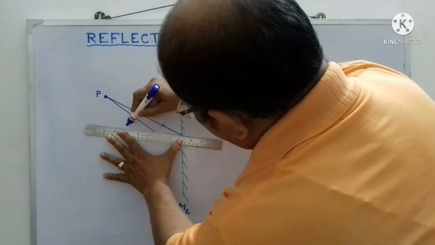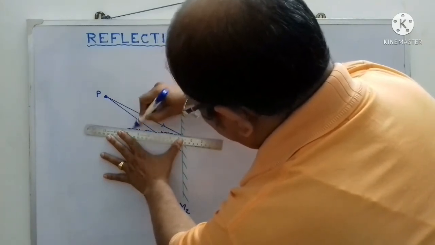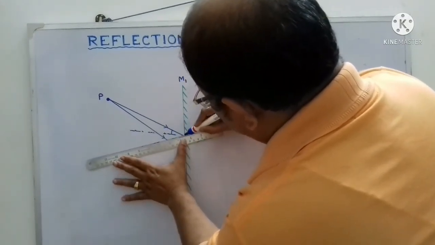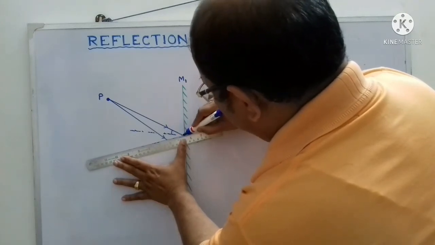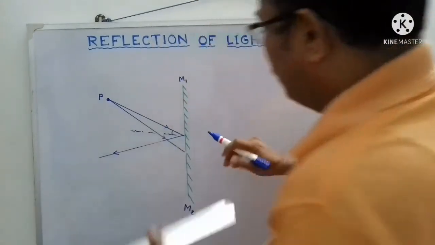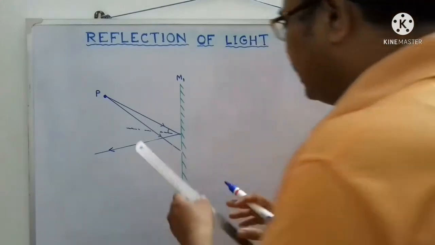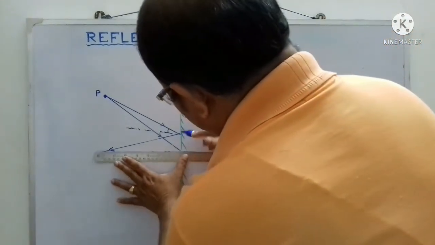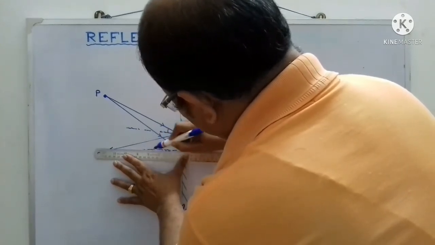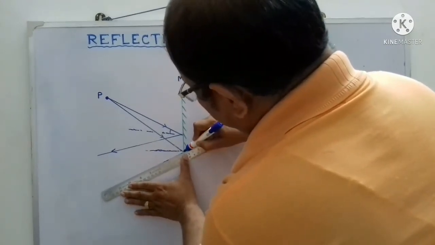So, draw a normal. This is suppose the normal at this point of incidence. Now, this angle will be equal to this angle. Angle of incidence is equal to the angle of reflection. So, this is the reflected ray of the first incident ray. Similarly, for this ray, again we can draw a normal, and this is the reflected ray.